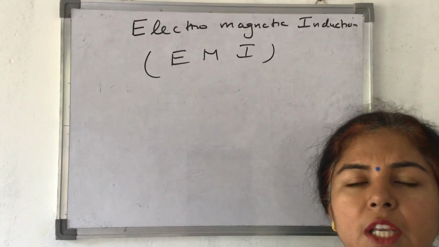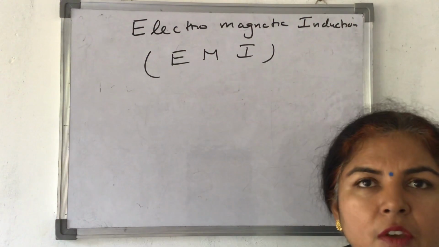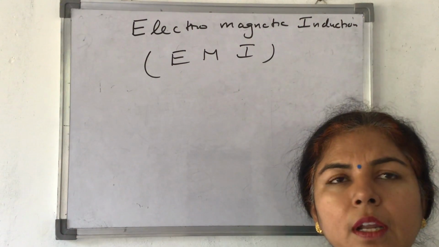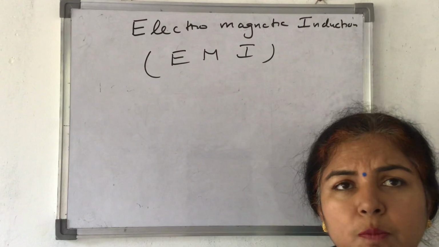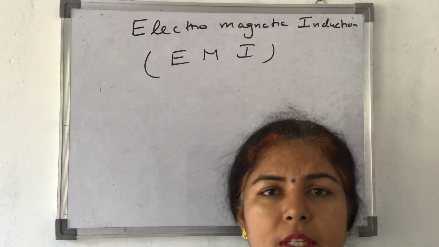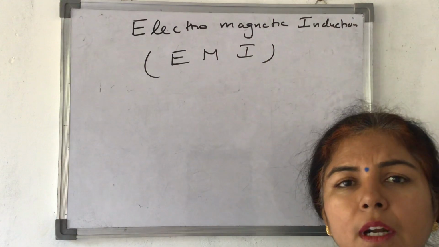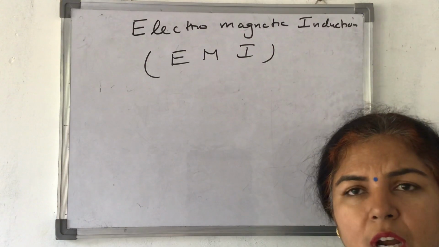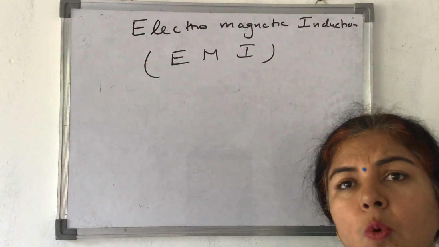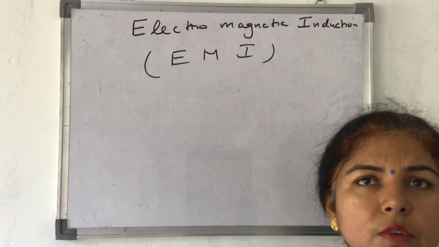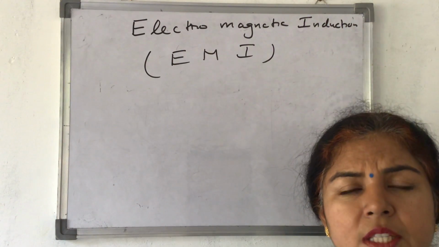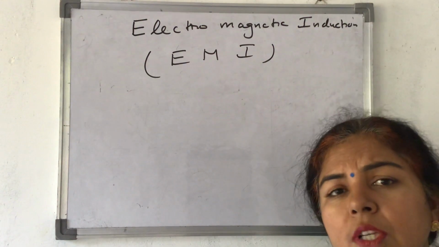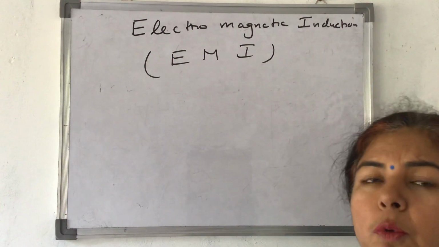That means the study of charges at rest. When the charges are at rest, they produce only an electric field around them. When we moved on to the second unit, it was current electricity, where we studied charges moving with constant velocity. Such charges give rise to constant current. So in the first unit we studied electric charges at rest, and in the second unit electric charges in uniform motion. As a result, electric current was produced.